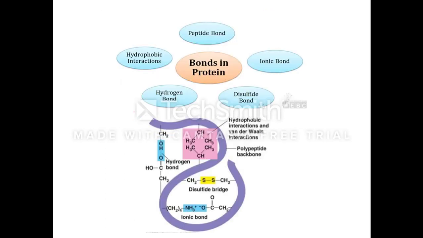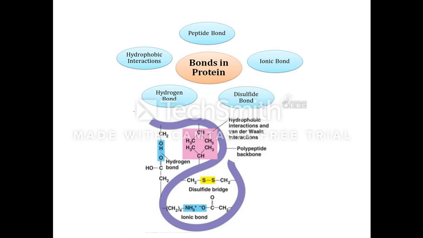Next we will move on to the chemical bonds involved in the protein structure. Cells can synthesize all types of proteins. Protein synthesis is a multiple dehydration process. The structure of protein can be written by linking the various amino acids by peptide bonds. The structure of the protein is stabilized by various types of bonds.